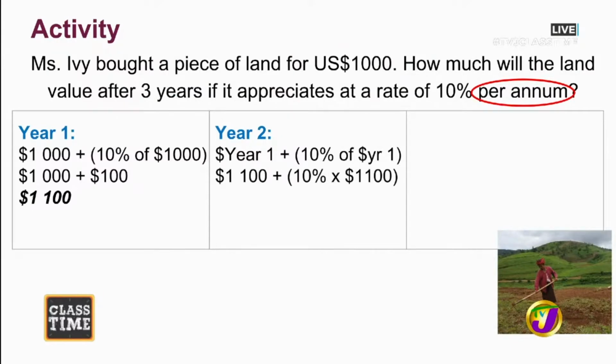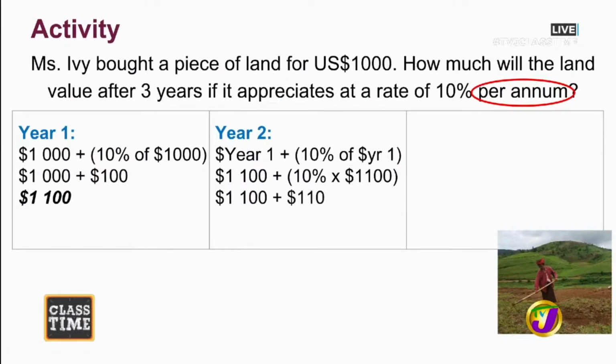So I just want to reiterate that we are using the value that the land currently has in year two. So it no longer values $1,000, it now values $1,100, and that is what we are going to use to calculate our value at the end of year two. And when we find 10% of 1,100, that will give us $110. And so at the end of year two, the land now values $1,210. Look at that. Can you see that increase taking place, Latoya?